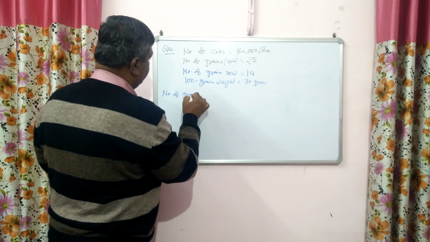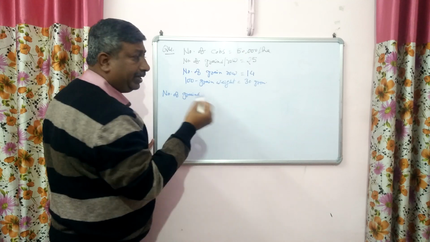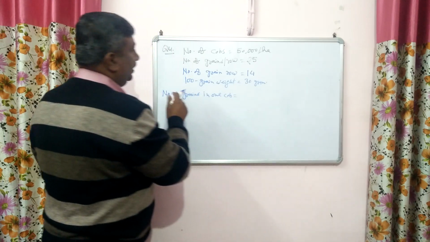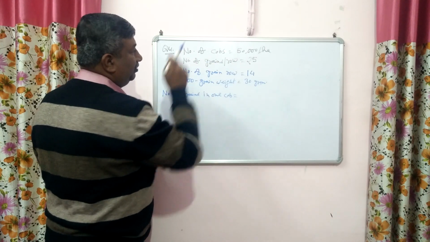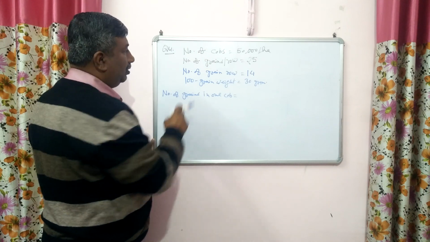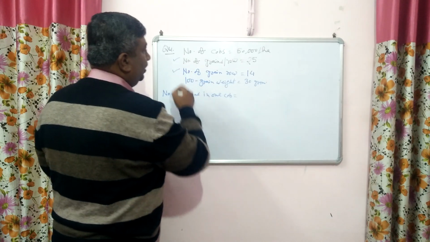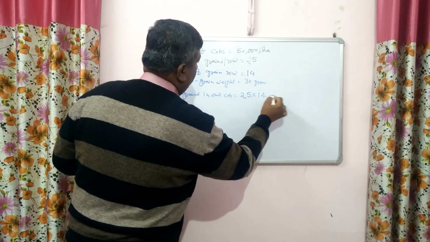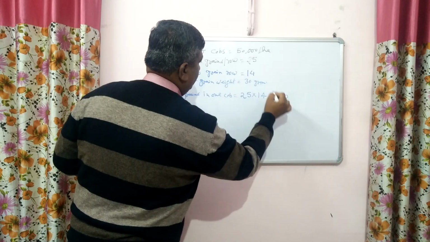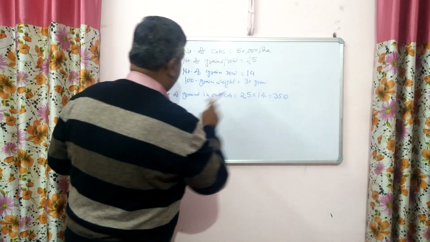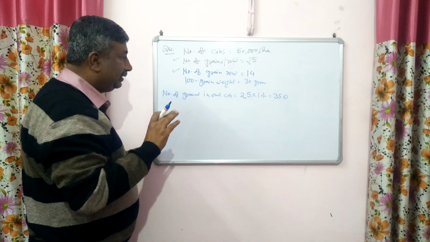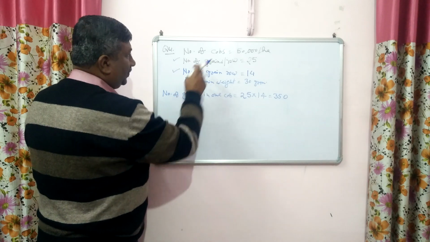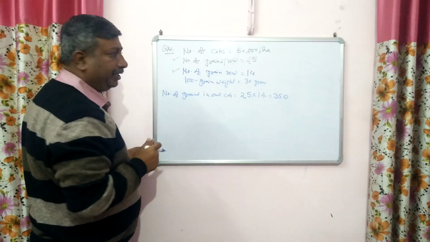Number of grains, first we need to know how many grains are in one cob. Number of grains in one cob is the multiplication of these both, number of grains per row multiplied by number of grain rows. So 25 into 14, that is 350. So there are 350 grains in one cob. Okay, so now number of cobs in 1 hectare area is 50,000.